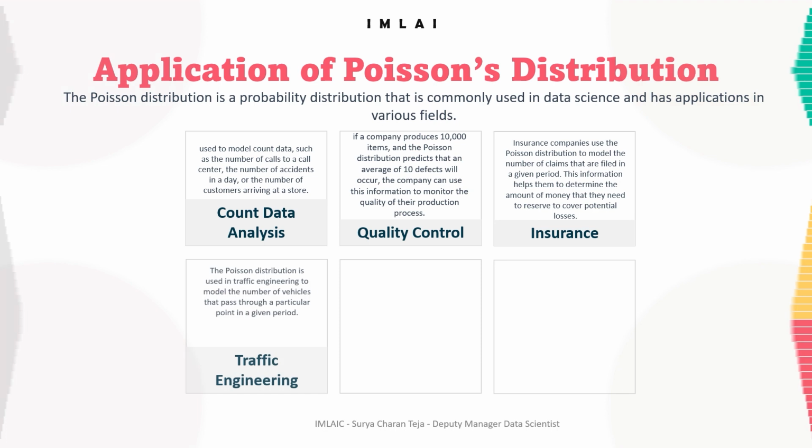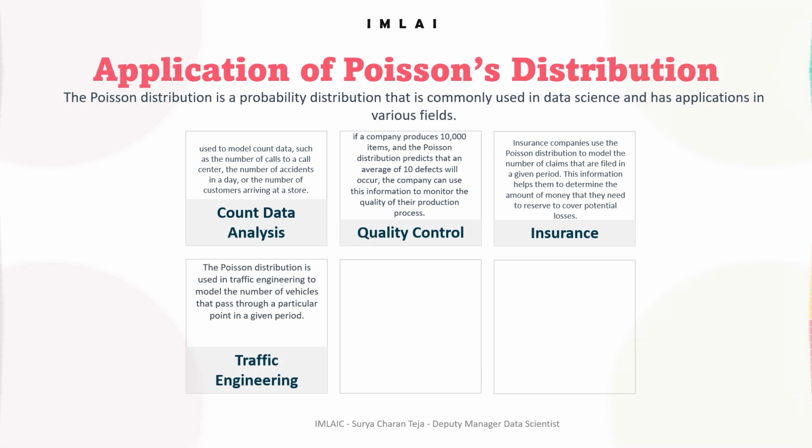Then we have traffic engineering. The Poisson distribution is used in traffic engineering to model the number of vehicles that pass through a particular point in a given period. This information is used to design and manage traffic flow systems.